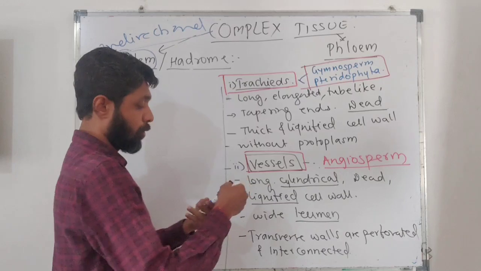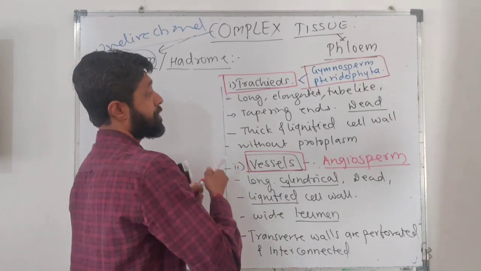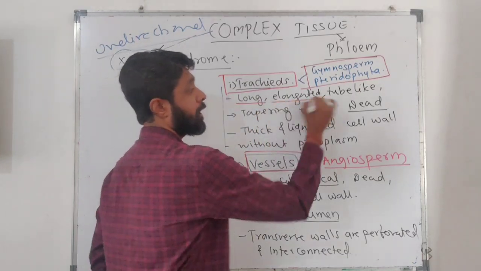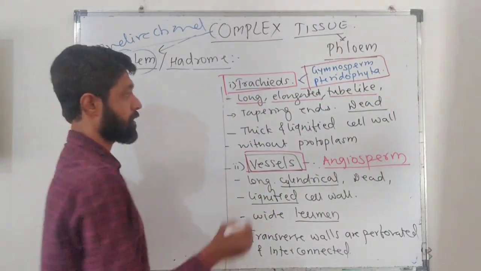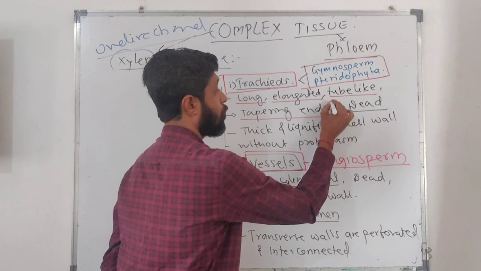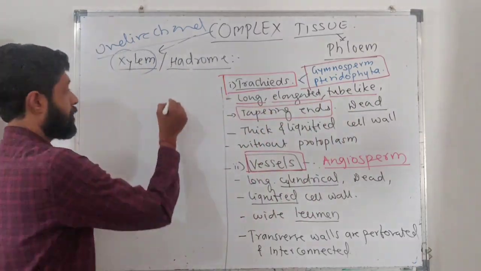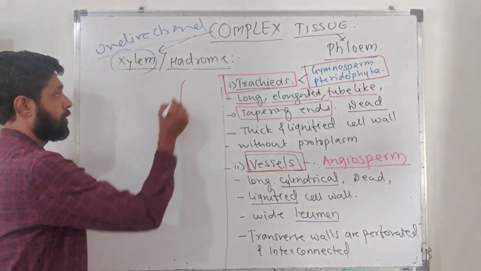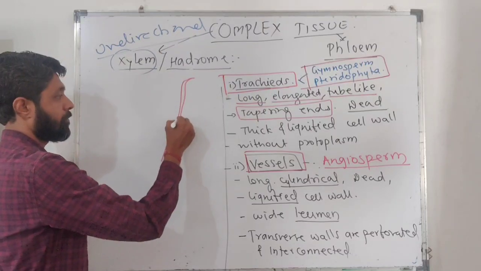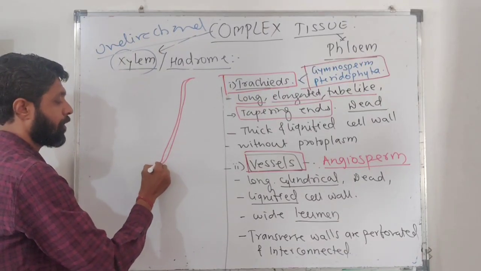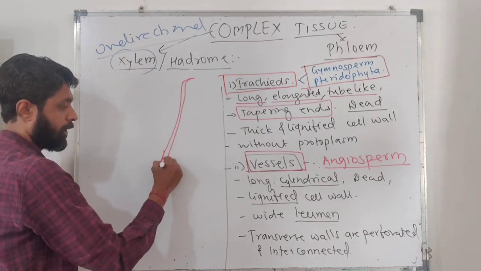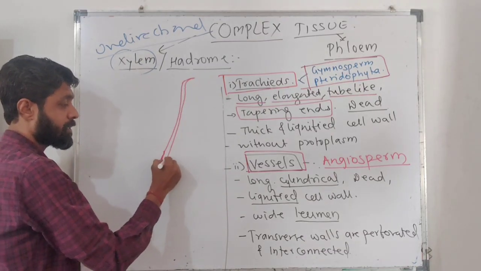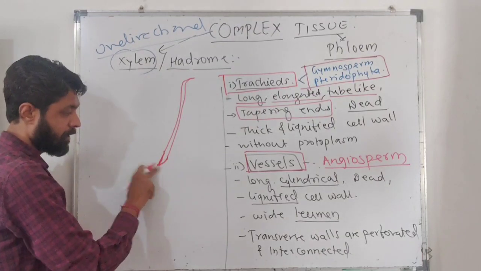So how do these tracheae look? Here we have to consider that tracheae are long, elongated, tube-like structures. The most important thing is that their ends are tapering. They are long, elongated and tube-like, but their ends are tapering.